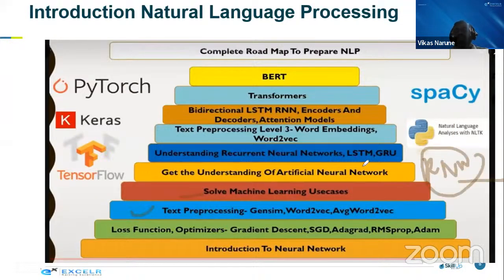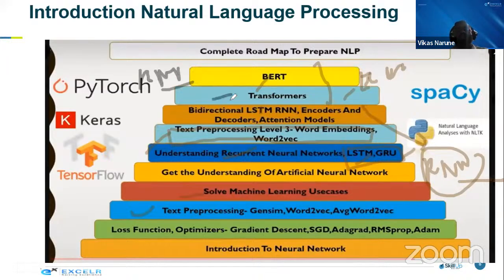Once we understand the recurrent neural network, I'm going to take you to LSTM, recurrent neural network, and the GRU model. Then we will also speak about word embedding and word to vector. I'm going to cover this also. Once we cover this, the only thing you will be left with is the encoder decoder model and the transformer. But these are very advanced level models which have their base in the recurrent neural network. If you understand how the recurrent neural network works, you will be able to grasp this. These are special architectures of the recurrent neural network, and the way they are arranged is how they create the transformer, and BERT.